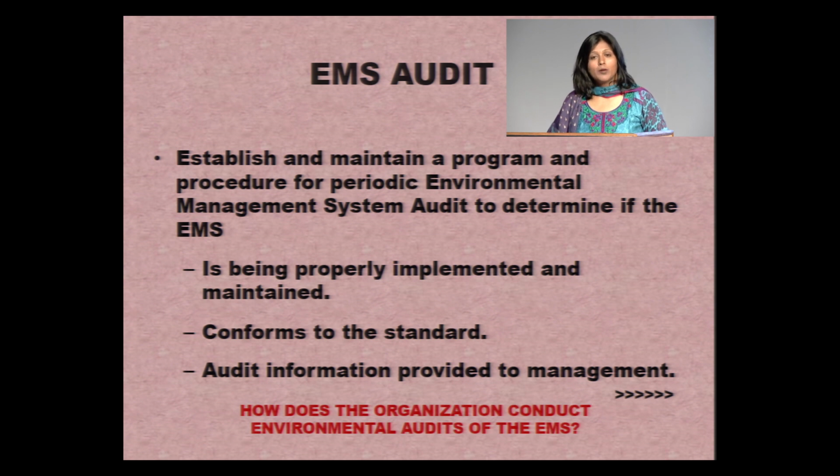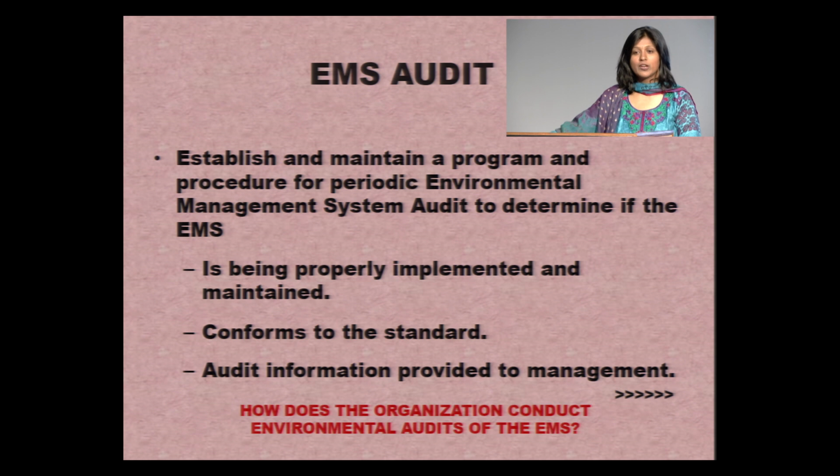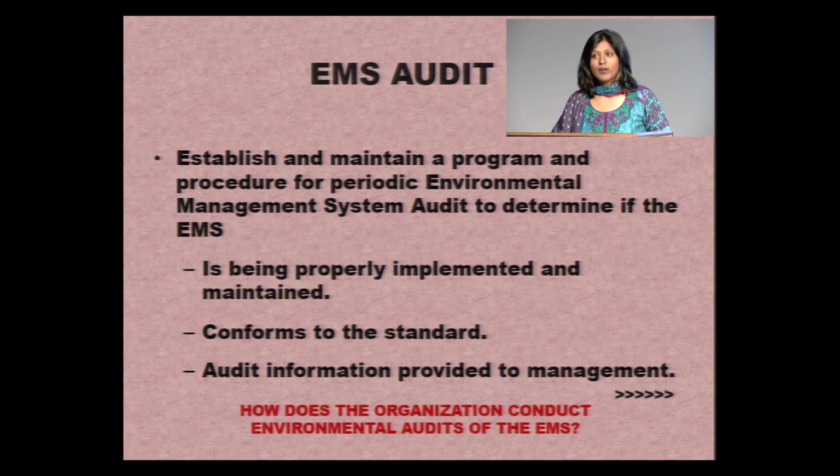Now let's talk about the audit part, which was the last element of the checking, corrective action, preventive action. So an EMS audit, as it is called, Environmental Management System Audit. So a proper program on how and when it will be done, and a procedure on how it will be done, and it has to be periodic. The interval has to be set by the organization beforehand. So that has to be established by the organization.